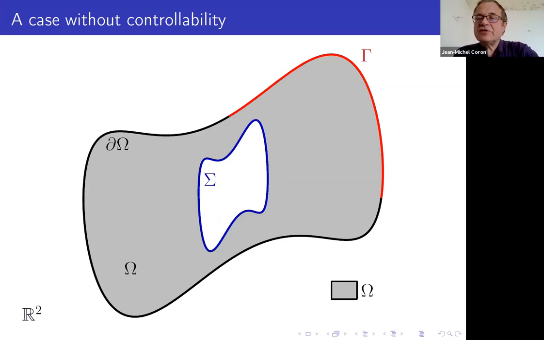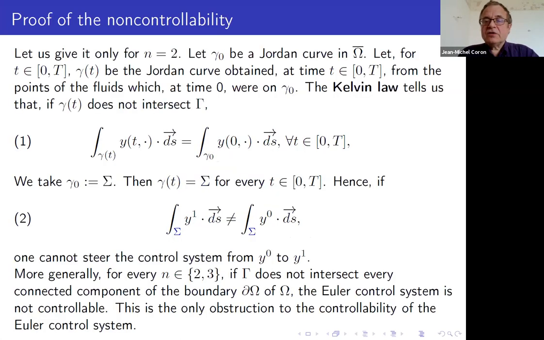You assume that you have this domain omega, you have this gamma, which is the right part, but there is a hole inside omega. And then there is a problem because of Kelvin's law. Kelvin's law tells you that if you follow a curve inside the domain, then the circulation of the velocity along this curve is constant. Of course, this is true until you reach a point where there is a control.